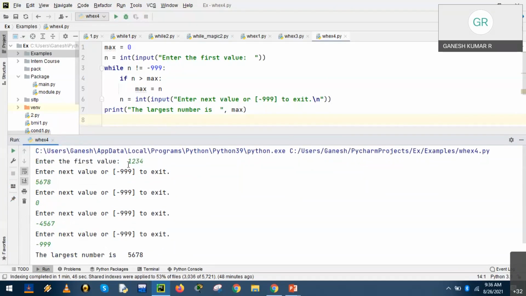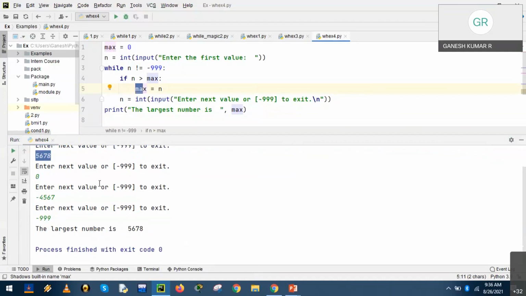Right? So 1, 2, 3, 4 is compared with 5, 6, 7, 8 and it is assigned to the variable max. The next value is 0. Again 5, 6, 7, 8 remains the max. Minus 4, 5, 6, 7, the max remains the same. Okay, so every time a new input is compared with the latest max variable and accordingly it will change or remain.